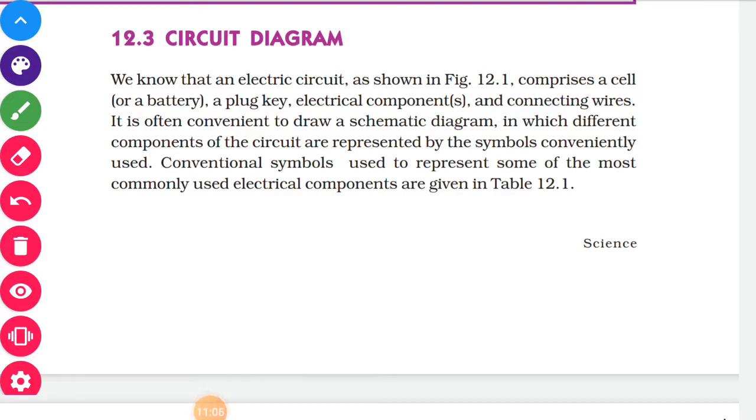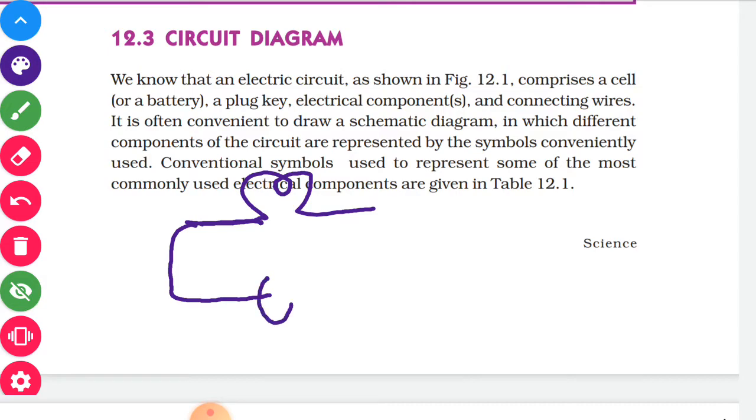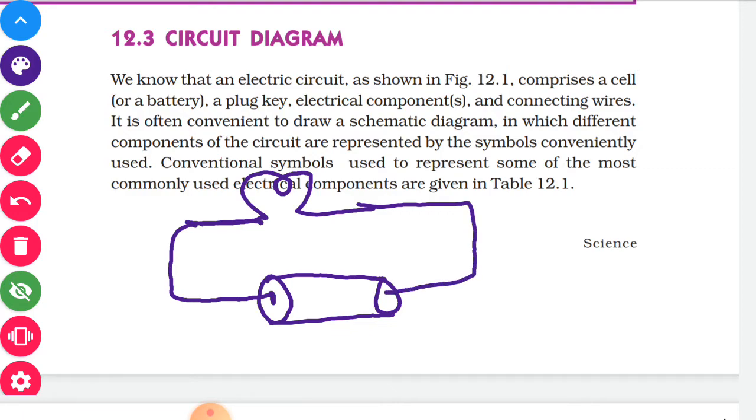Now the topic is circuit diagram. Okay, I am showing a simple circuit diagram for you. Say for example, this is the bulb. Now the bulb is connected by wires, these are all wires, and if you have a battery, a simple cell, say a 1.5 volt cell which you get from the shop, then this is a simple circuit for you. This is a cell and a bulb, and the bulb will glow if it is working.